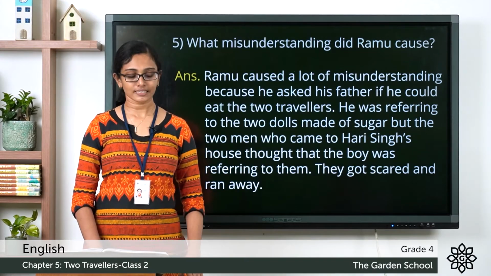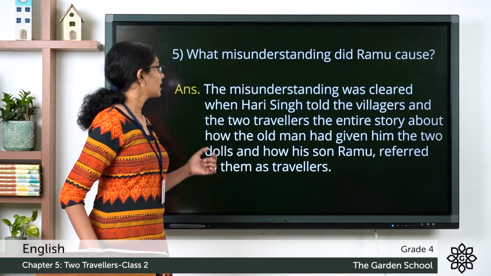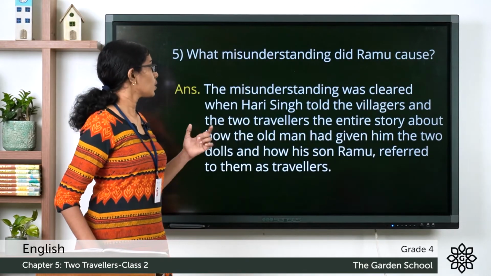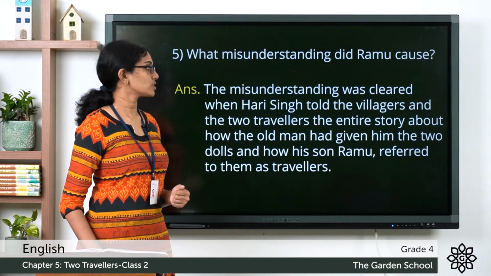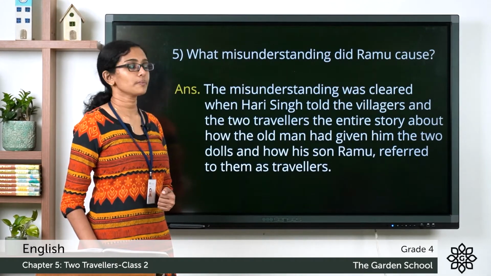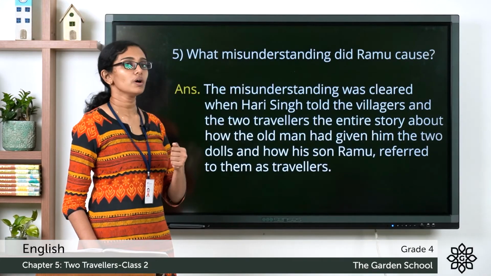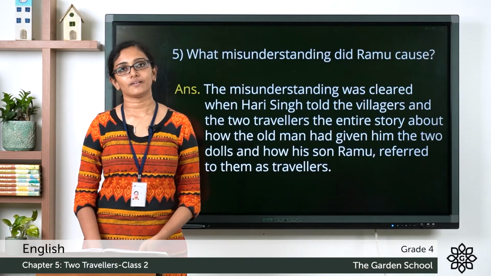Now question 6. How was the misunderstanding cleared? The misunderstanding was cleared when Hari Singh told the villagers and the two travelers the entire story about how the old man had given him the two dolls and how his son Ramu referred to them as travelers.